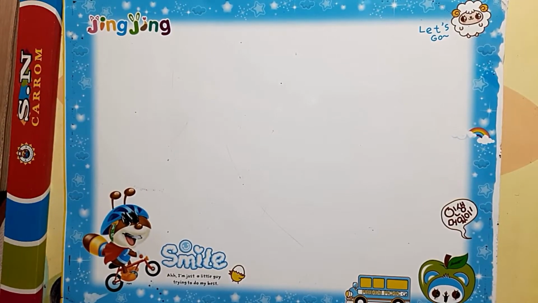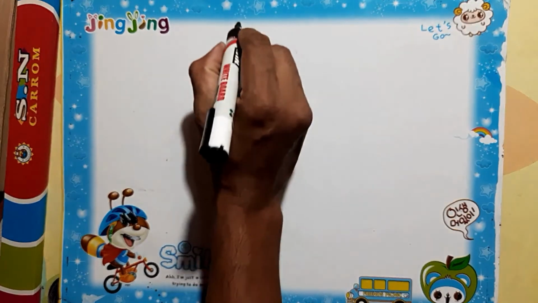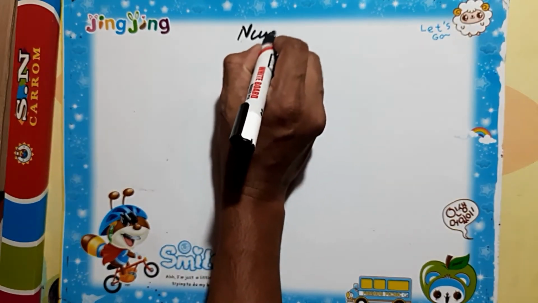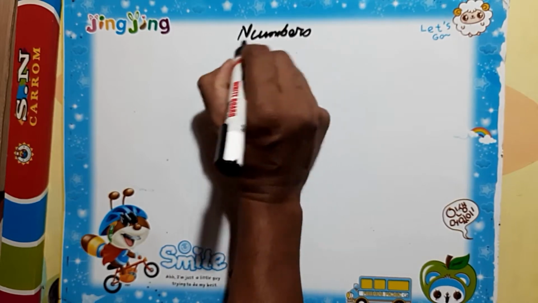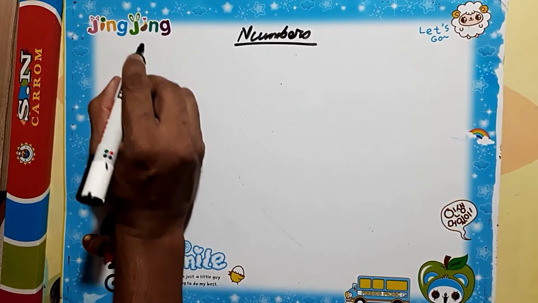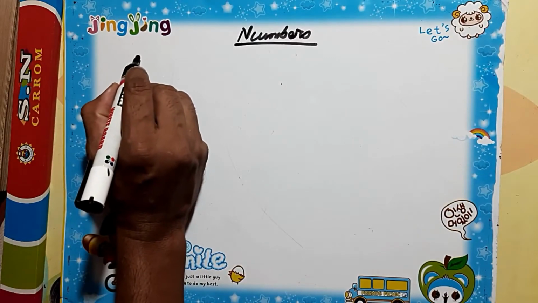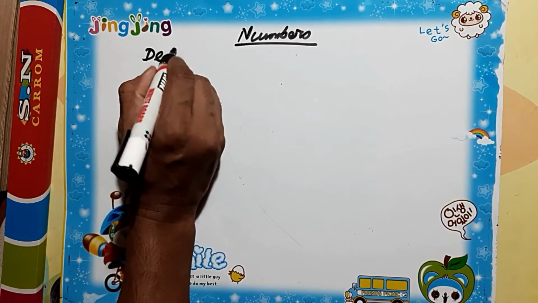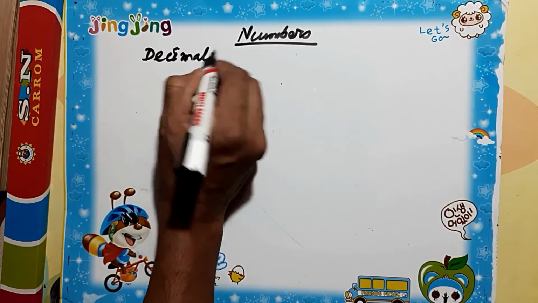Today we will discuss some different types of numbers and their properties. Okay, so let's start to play with the numbers. The number system we are currently using is called the decimal number system.